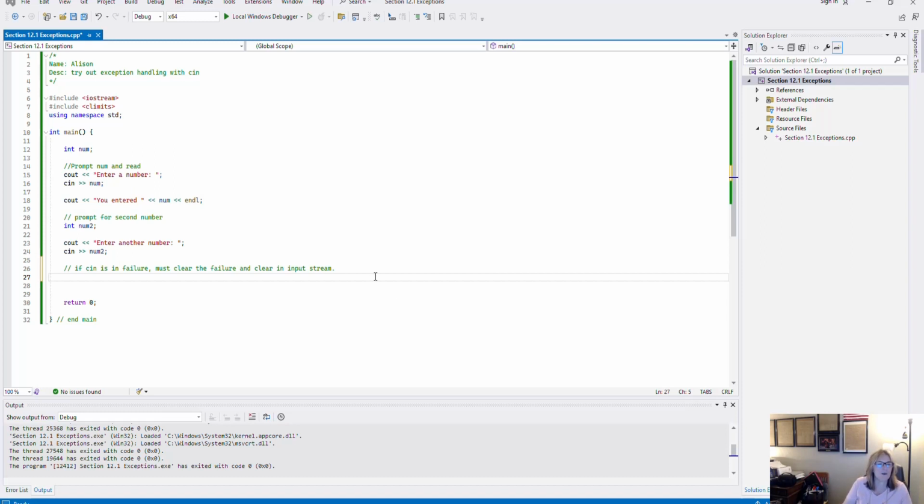And so I'm going to use a while loop to do this. And I'm going to say while the input stream is in failure, that would be cin.fail. And it is a method, so I'm going to put the parentheses around it. All right, so while it is in failure, there's a couple of things that we need to do. The first thing that we want to do is we want to clear the failure.